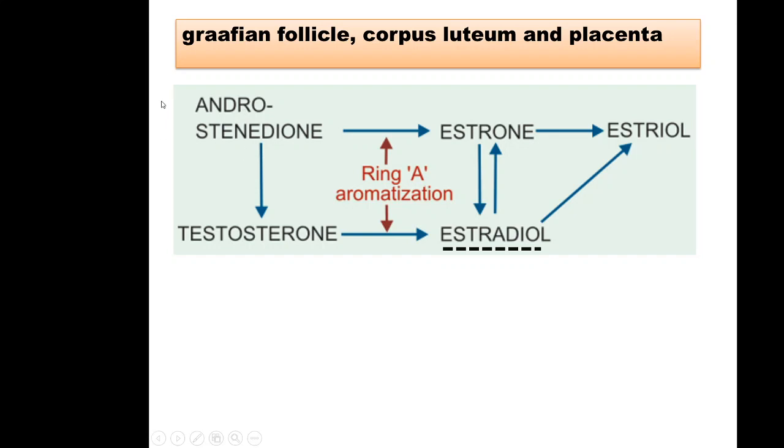Cholesterol is converted into all these androgens in a multi-step process. Androstenedione and testosterone. Now from androstenedione and testosterone, estrone and estradiol are formed through the aromatase enzyme which causes aromatization.